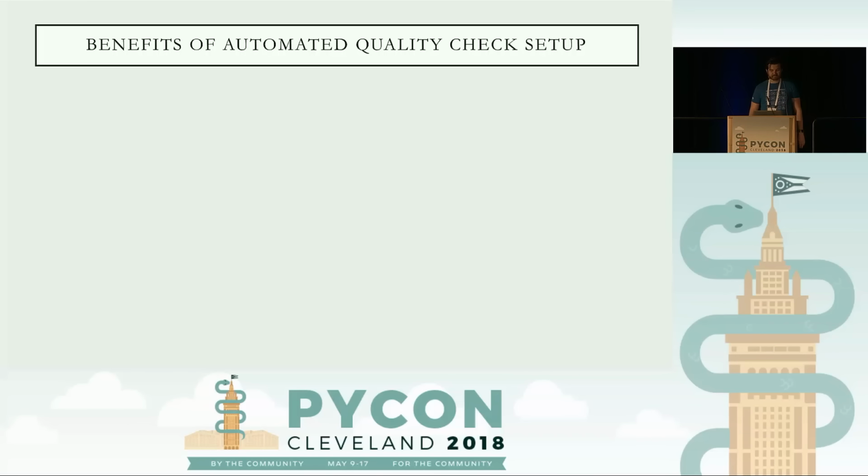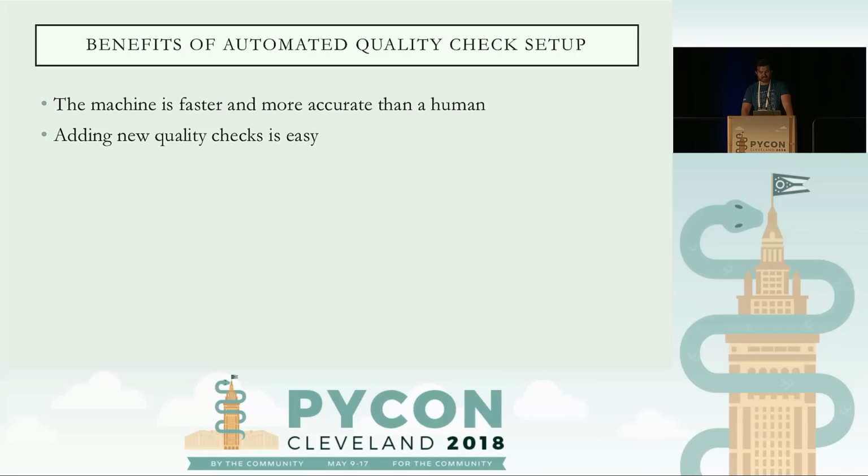And to recap the benefits of automated quality checks, let me go over them real quick to refresh your memory. So first, it's going to be a lot faster and more accurate for a machine to do it than a human. So take an example of the previous pull request I just showed you. The machine caught something that I didn't. Adding new code quality checks is easy. So if there's a new check you want, all you have to do is run it on your source code, make sure it passes, and then add it to your make file, and it'll automatically be run by your CI system.